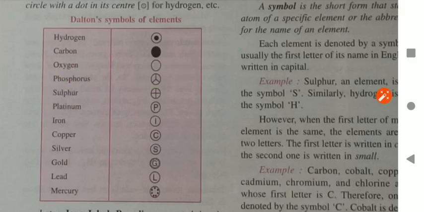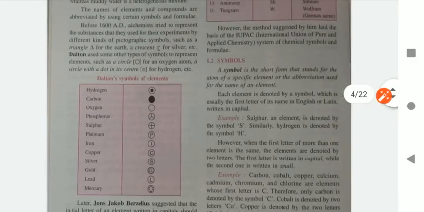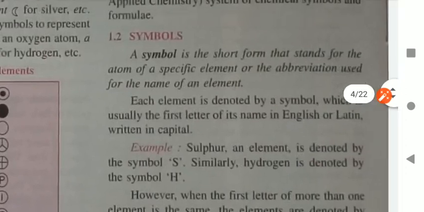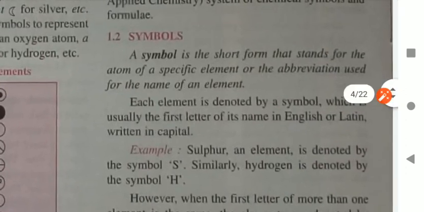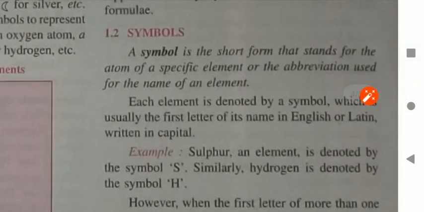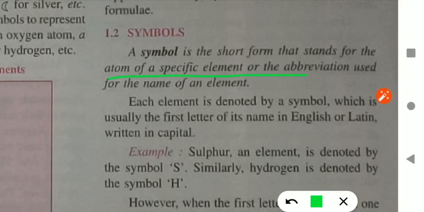Okay, now come to the next, that is what is a symbol. As I told you, a symbol is a short form that stands for the atom to specify an element, an abbreviation used for the name of the element. Generally we use symbols to represent the elements, and right now on the basis of IUPAC we are using the alphabet.